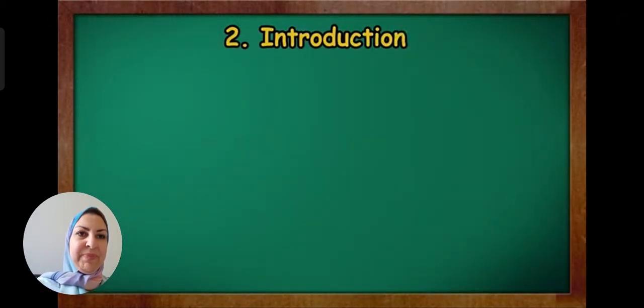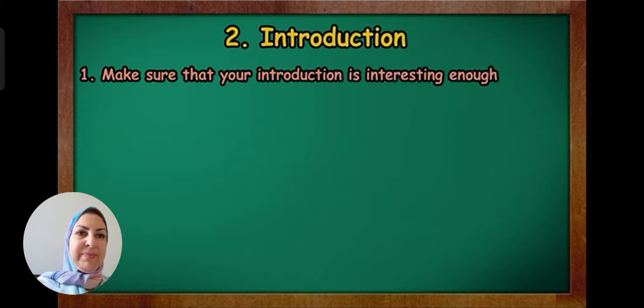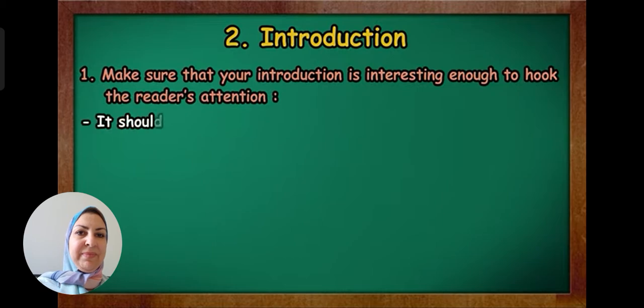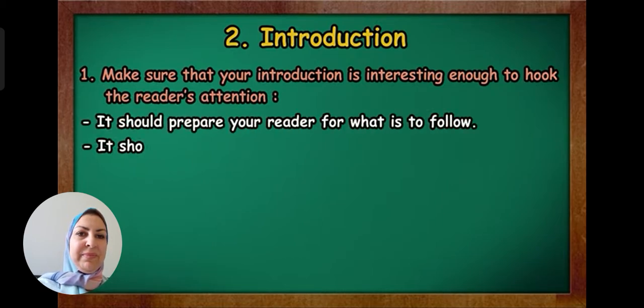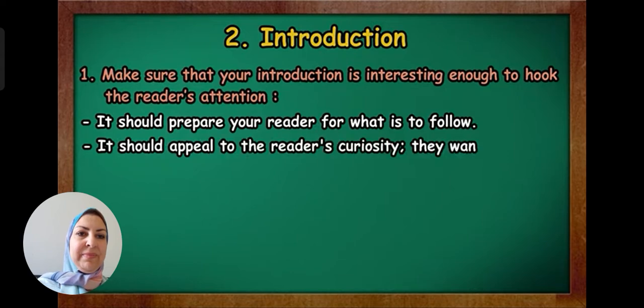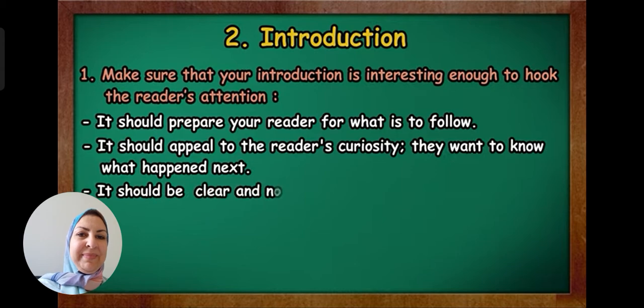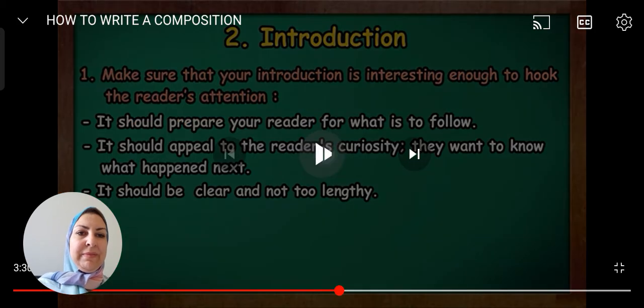The second part of the composition is the introduction. Make sure that your introduction is interesting enough to hook the reader's attention. It should prepare your reader for what is to follow. It should appeal to the reader's curiosity. They want to know what happened next. It should be clear and not too lengthy. Here is the introduction of a model composition. Okay, so here, how to write a catchy introduction.